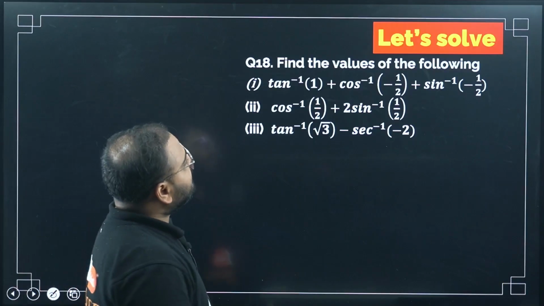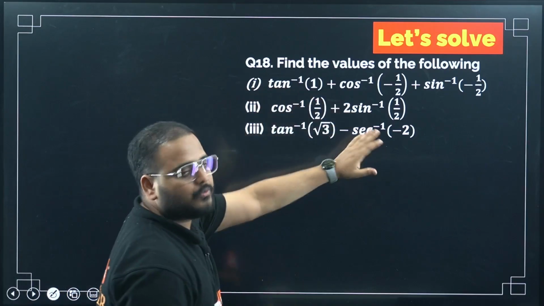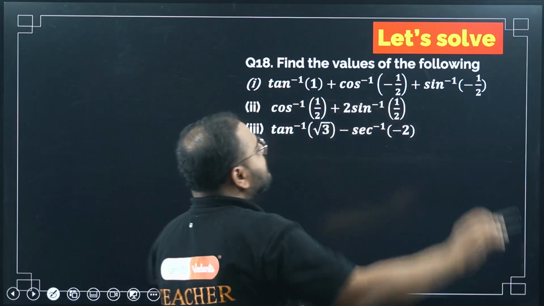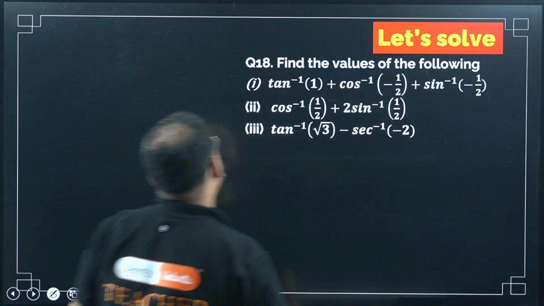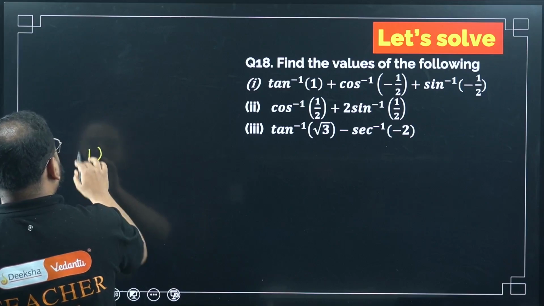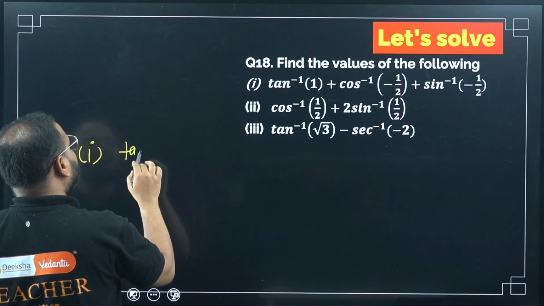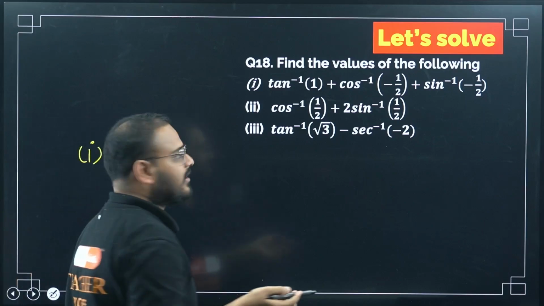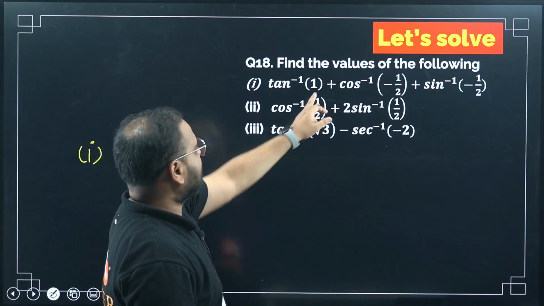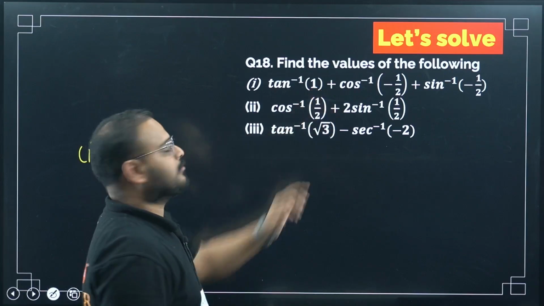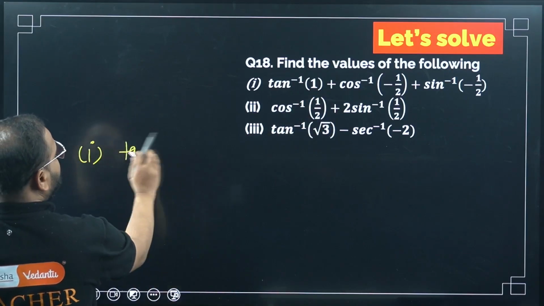18th problem. Find the values of the following. So for the different values, tan inverse of 1, cos inverse of, it's a given expression. We'll operate on this and try to reach the solution. Let's see the first one. Tan inverse of 1. We know tan inverse will operate on tan. That'll be easier, right? Tan inverse of 1. If you want to write 1, you can write it directly as pi by 4. No problem, directly you can write it as pi by 4.